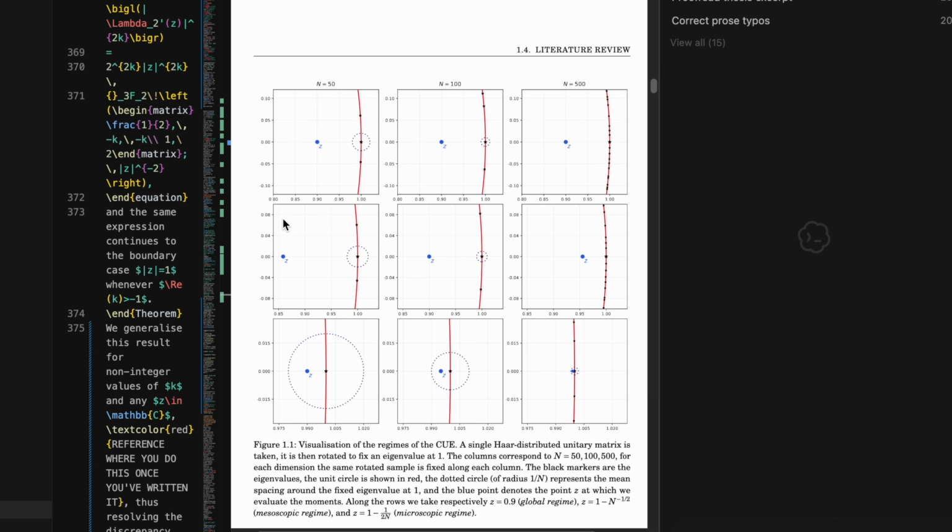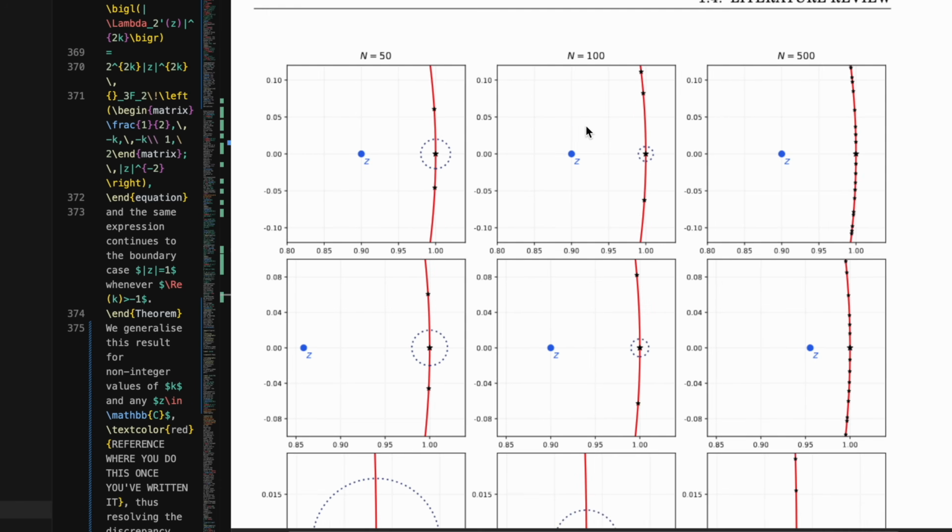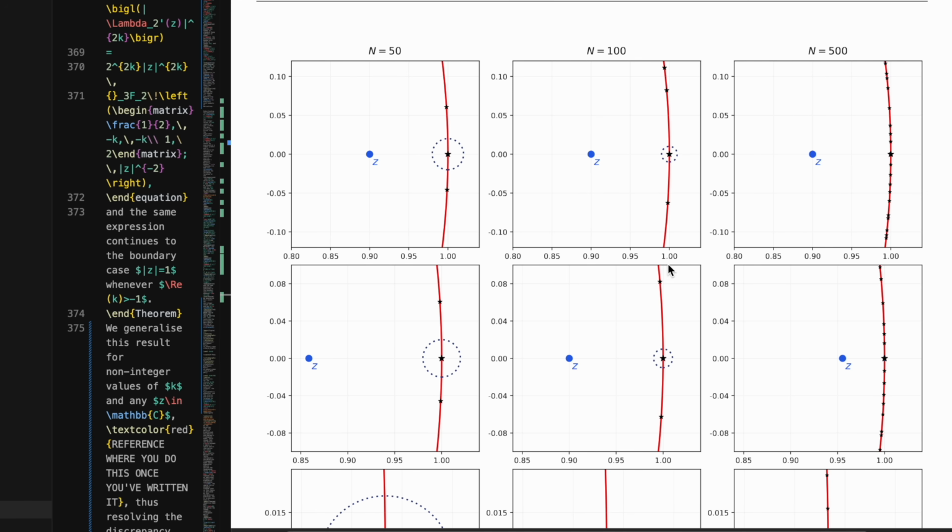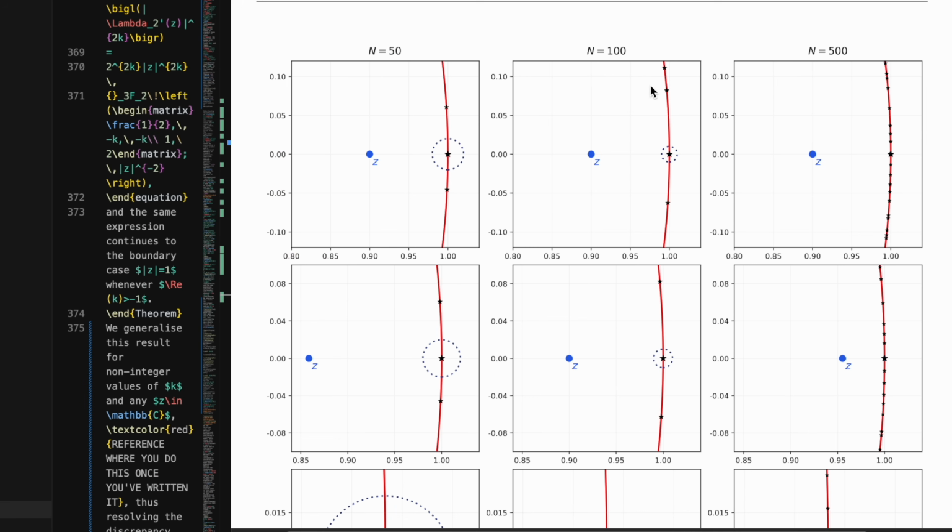So the difference basically just comes from this. This is in my thesis at the moment, so this is one that I made with the help of the clankers, to be fair, so I'm not going to take the credit away from where it did help. So basically this is that circle, and as you increase the dimension of the matrix, you're going to get more of these points on the circle, and this is your probe point z. So here n is 500, so it's a 500 by 500 random unitary matrix, but it doesn't really matter what that means. Don't need to go into the details so much.